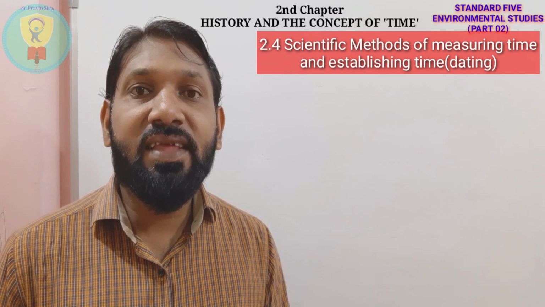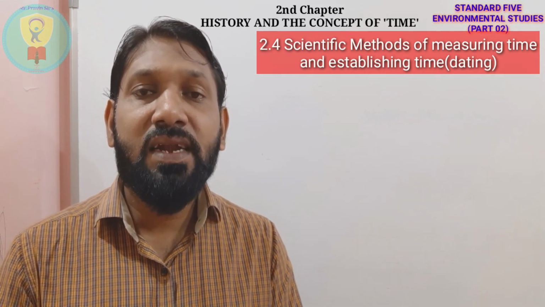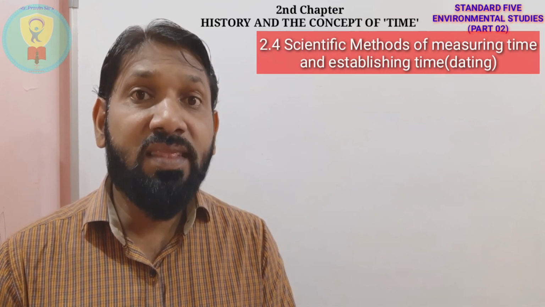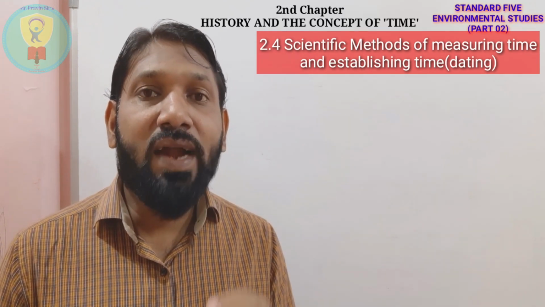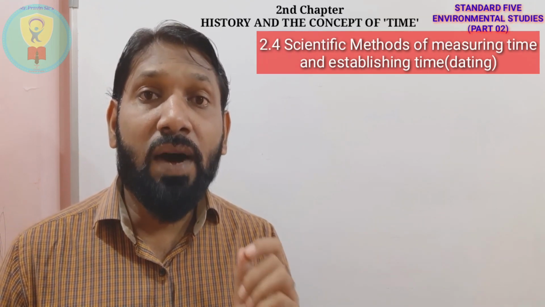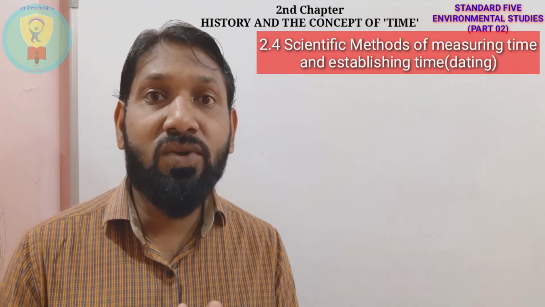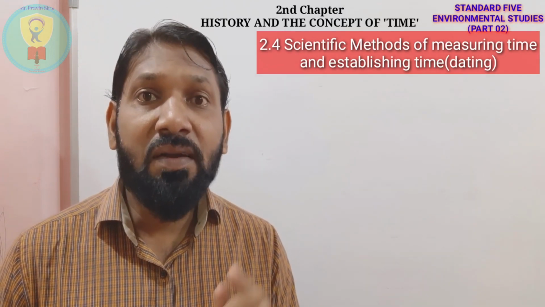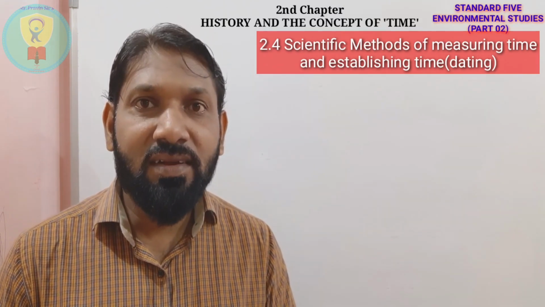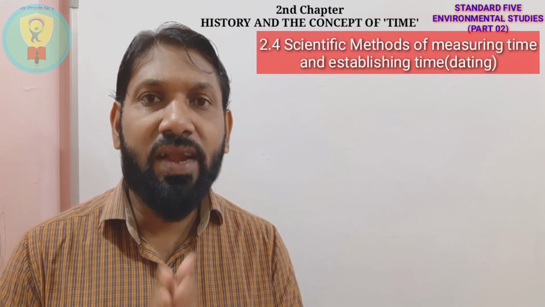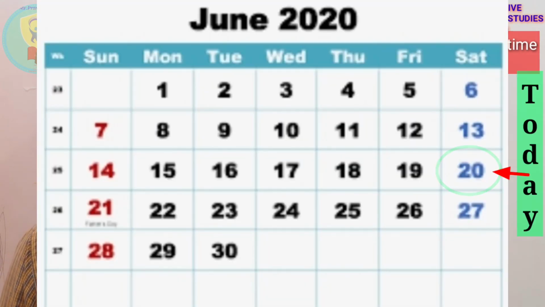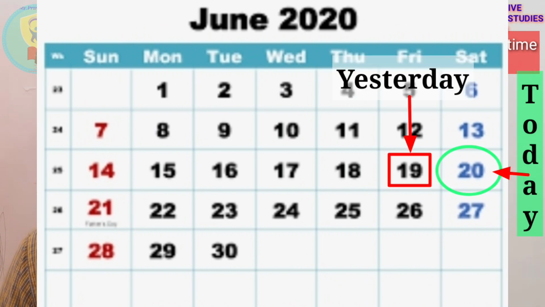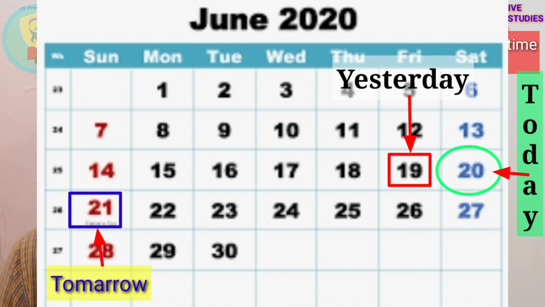And we have also studied that there are different ways to measure time. All these measures help us to identify a day, a month or a year with respect to its earlier and next one. Have you understood? Now see, if today is the 20th of June, it means yesterday was 19th June and tomorrow will be 21st June.